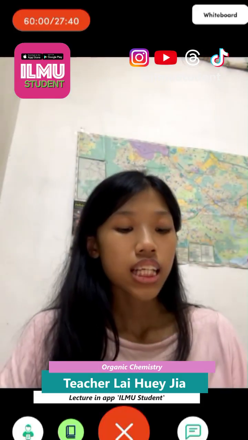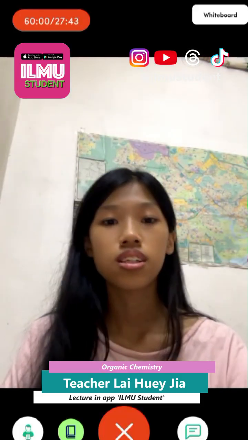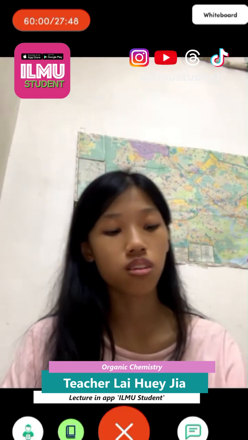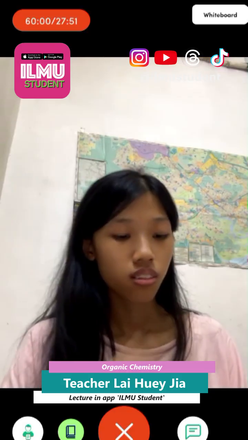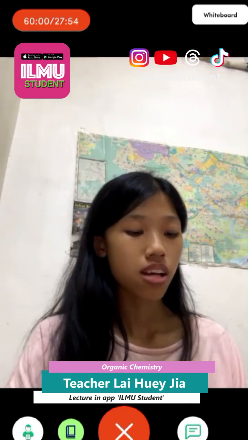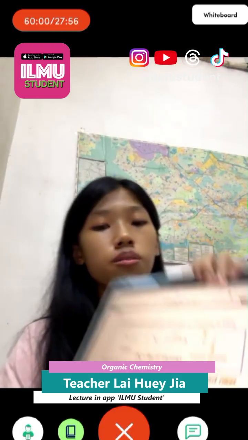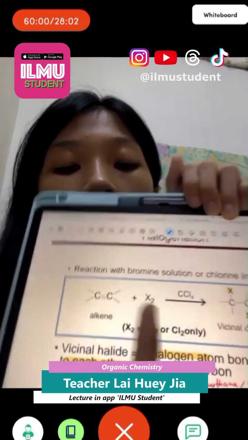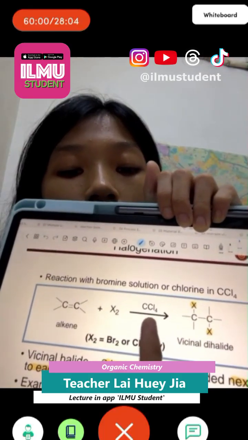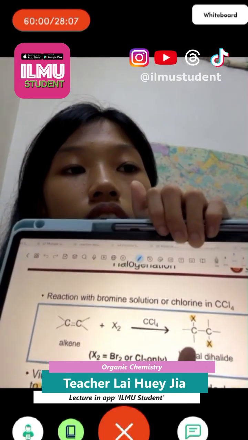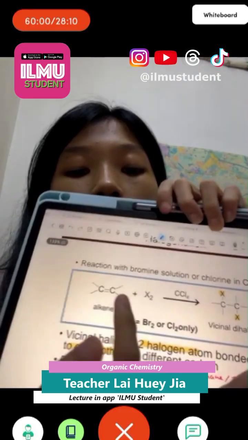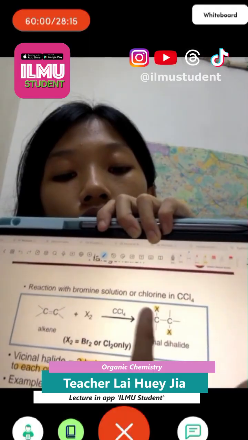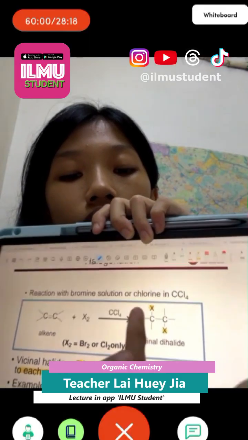Next is halogenation. Halogen is group 17, chlorine. So halogenation means we add the halogen on the double bond. Okay, sorry. So we look at the general one first. Here, this is double bond with X2 like Cl2 in the presence of CCl4, or we can use CH2Cl2. So we add X here 1 and 2 like this. This is because the size of the halogen is quite big, so we will put them on opposite sides.